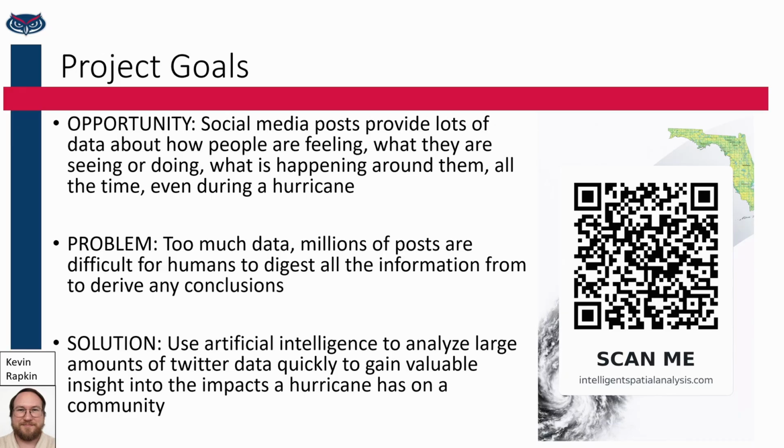What we have done is developed a way to quickly and effectively analyze millions of Twitter posts using artificial intelligence, labeling by category, hurricane relevance, and sentiment, and then plotting the data visually on geospatial maps, uncovering hidden trends that might prove useful in understanding the impact hurricanes have on a community. For example, after a storm passes through, we can determine areas where people are feeling angry about tree damage, information that could be valuable to a landscaping company looking to expand customers.